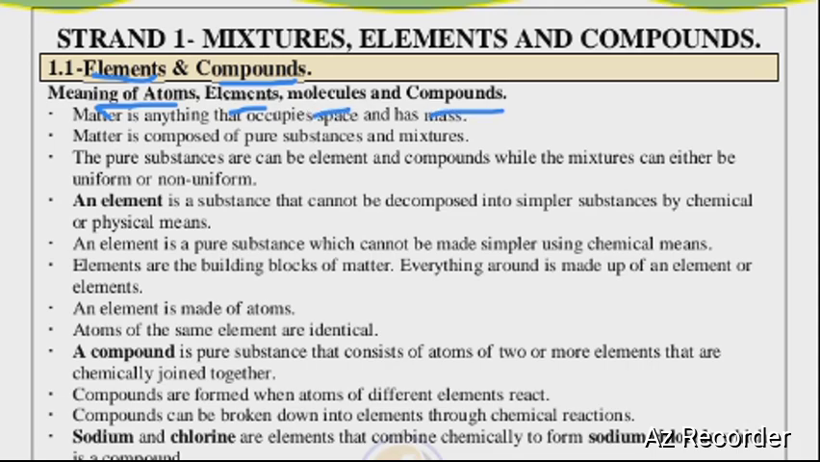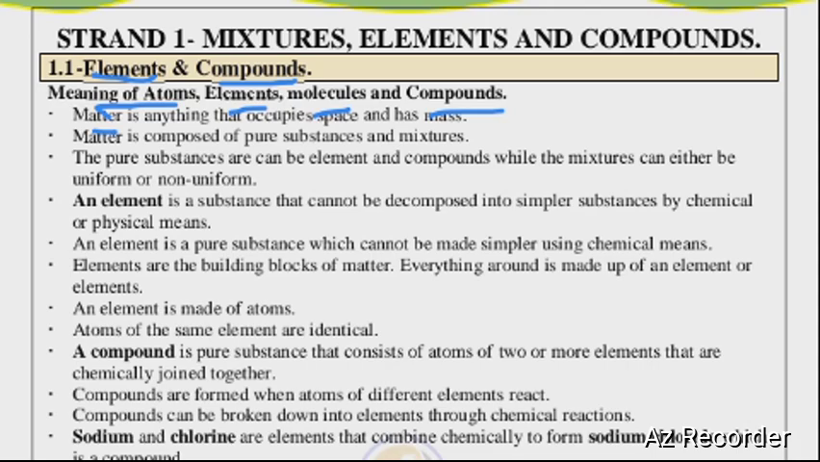Before we go further, first of all, we need to know what is matter, because this is the chemistry part of integrated science and it deals with matter. Matter is anything that occupies space and has mass. Everything that occupies space and has mass, we call it matter. A chair, a table, human beings, maize, anything, we call it matter. So from there, we continue.